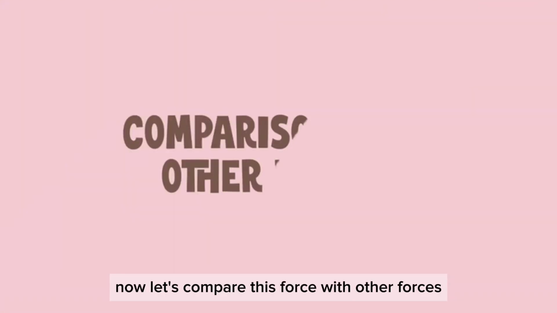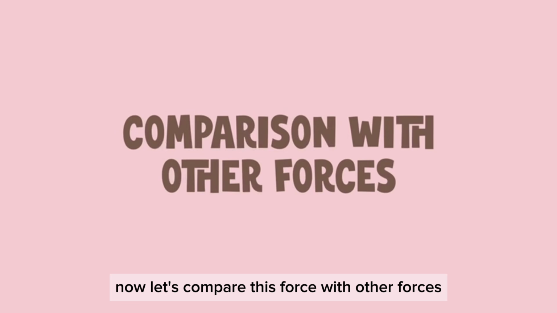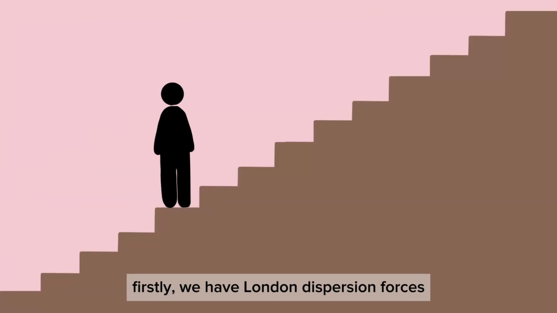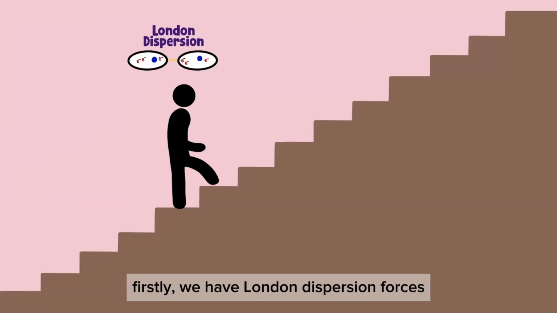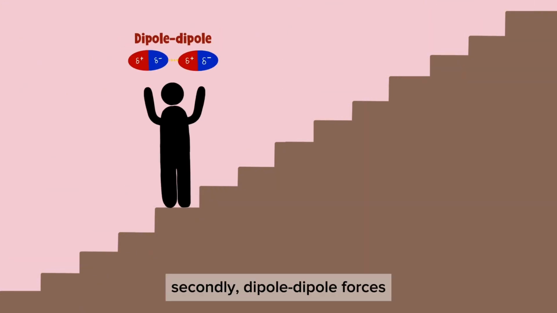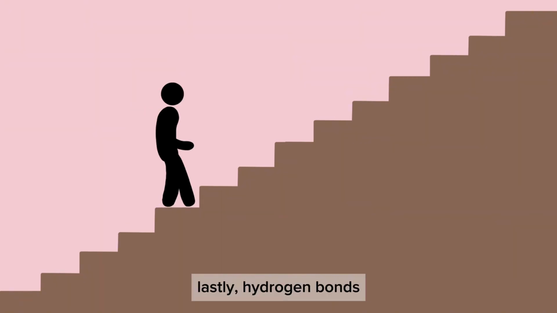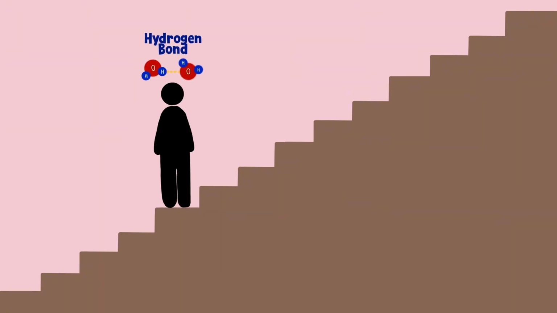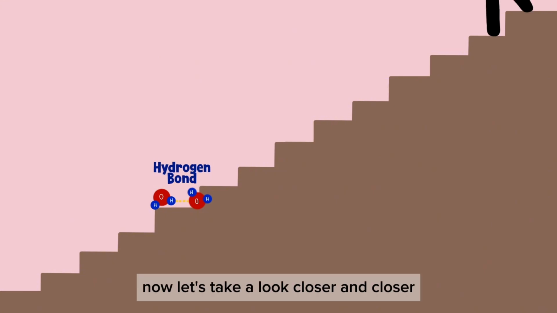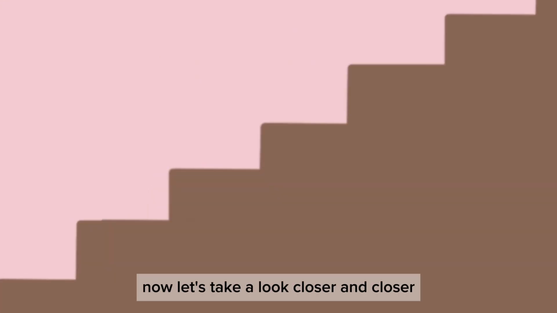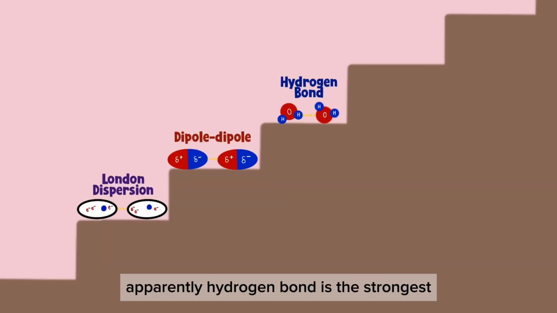Now, let's compare this force with other forces. Firstly, we have London dispersion forces. Secondly, dipole-dipole forces. Lastly, hydrogen bonds. Now, let's take a closer look. Apparently, hydrogen bond is the strongest. Dipole-dipole forces come in second, while London dispersion is the weakest force.